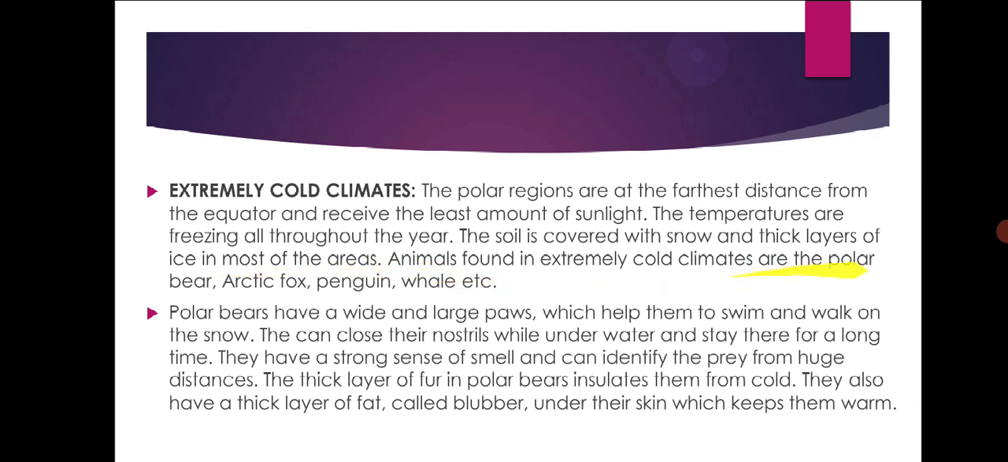Animals found in these extremely cold climates are polar bear, Arctic fox, penguins, whales, etc. It means they are near the poles. And near the poles, they are away from the equator. So, less sunlight. If there is less sunlight, the weather will be cold throughout the year.